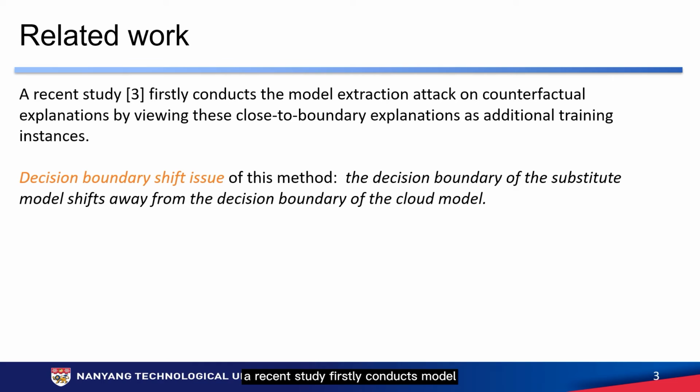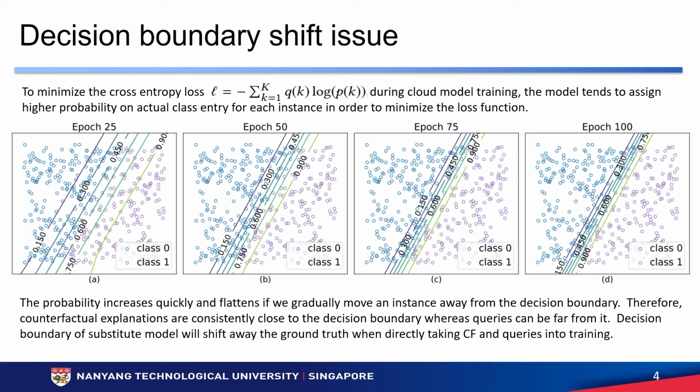A recent study conducts model extraction attack on counterfactual explanations, by considering these close-to-boundary explanations as additional training instances. But this method suffers from the decision boundary shift issue. That is, the decision boundary of the substituted model shifts away from the decision boundary of the cloud model. Here we introduce where this issue comes from.